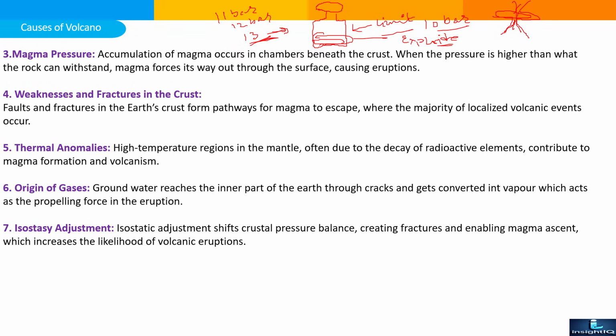So magma pressure: accumulation of magma occurs in chambers beneath the crust. When the pressure is higher than what the rock can withstand, magma forces its way out through the surface and causes the eruption.